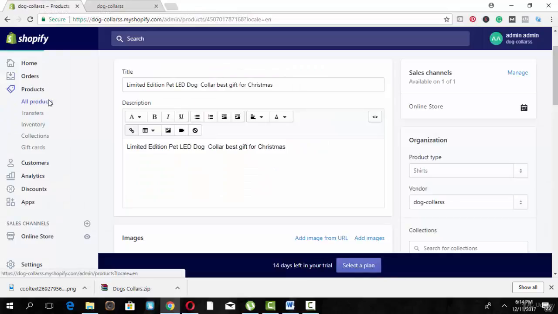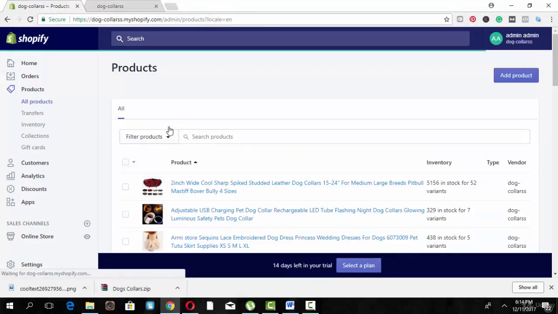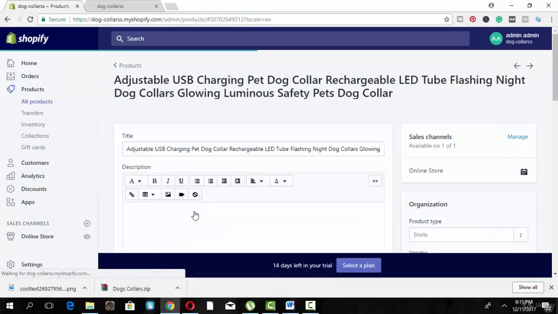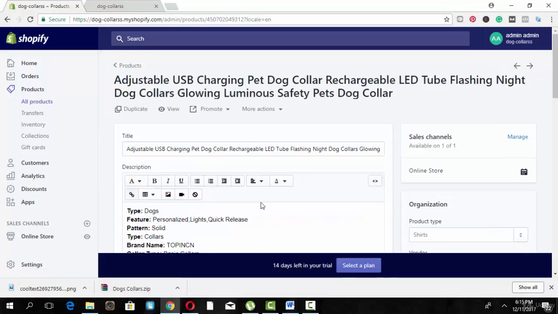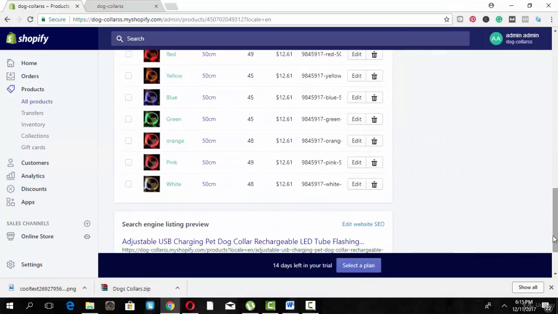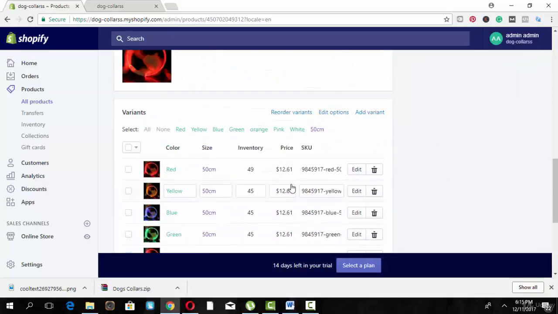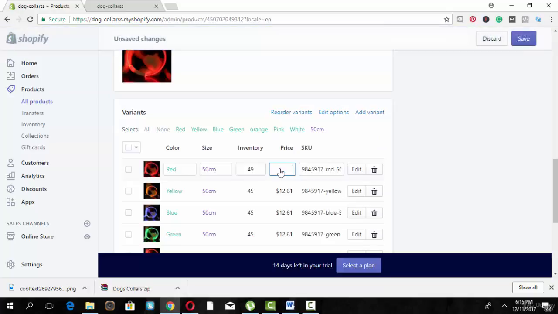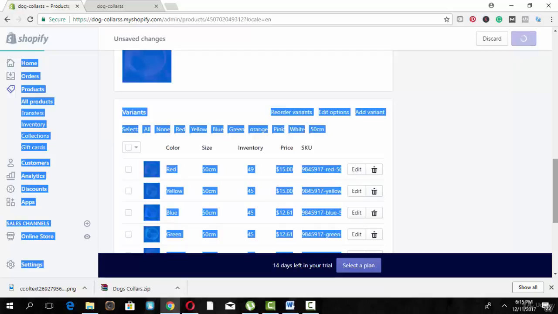We will go to products, then all products. We will select any product from here and we will change its title and description. Also change its price if you want. If you spend higher, you should change the price to somewhat higher. You set it to $15 with free shipping. These are the offers you can offer.